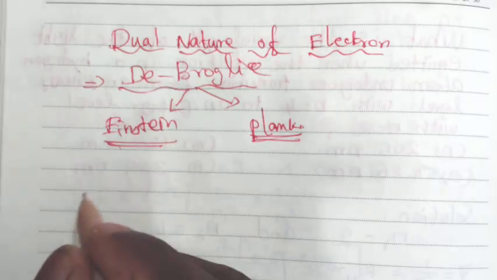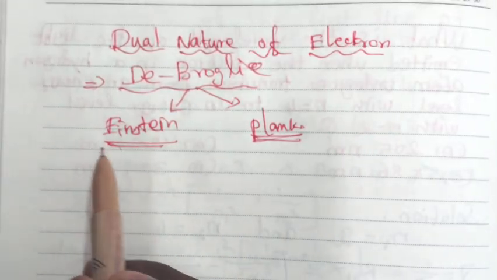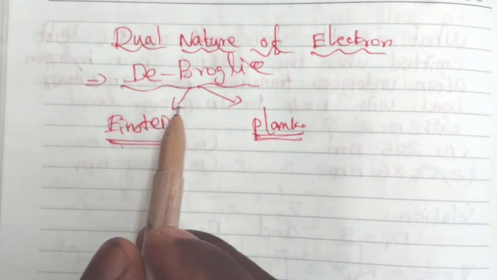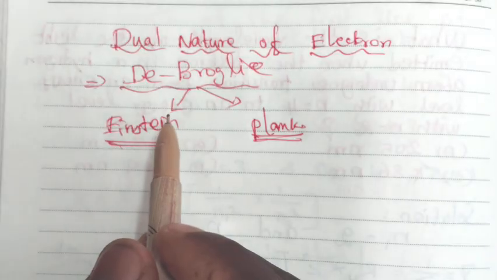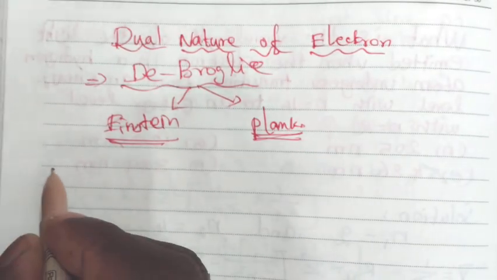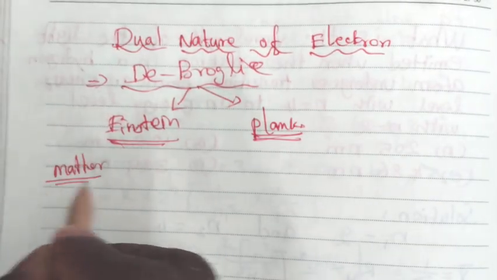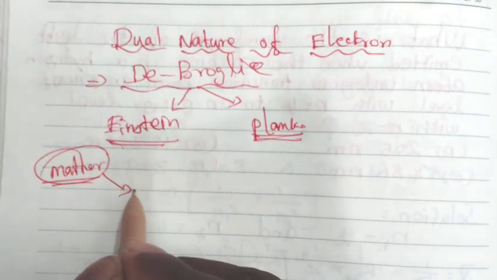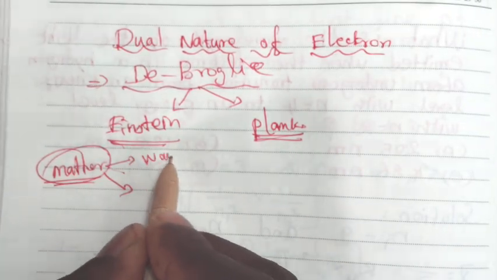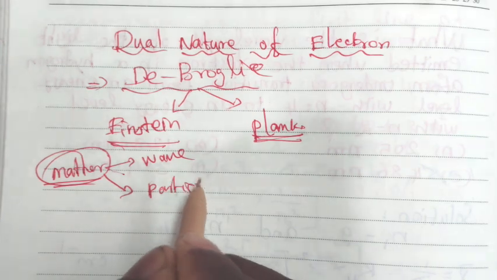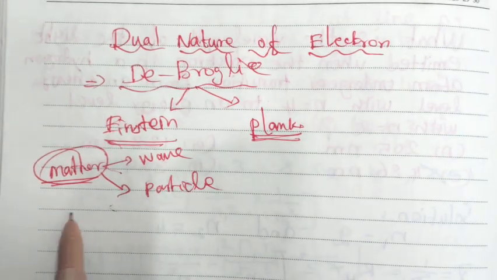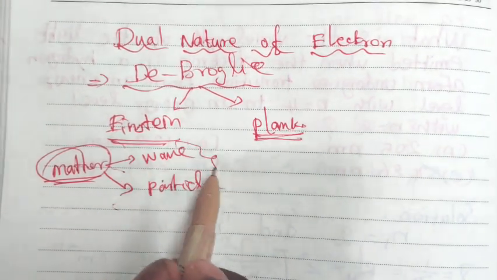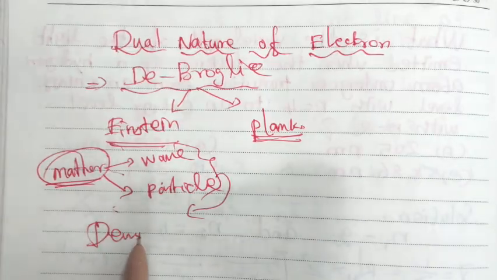According to Einstein, all particles can behave like a wave as well as a particle. All matter or all particles behave with a wave nature as well as a particle nature. So these two together are nothing but the dual nature.